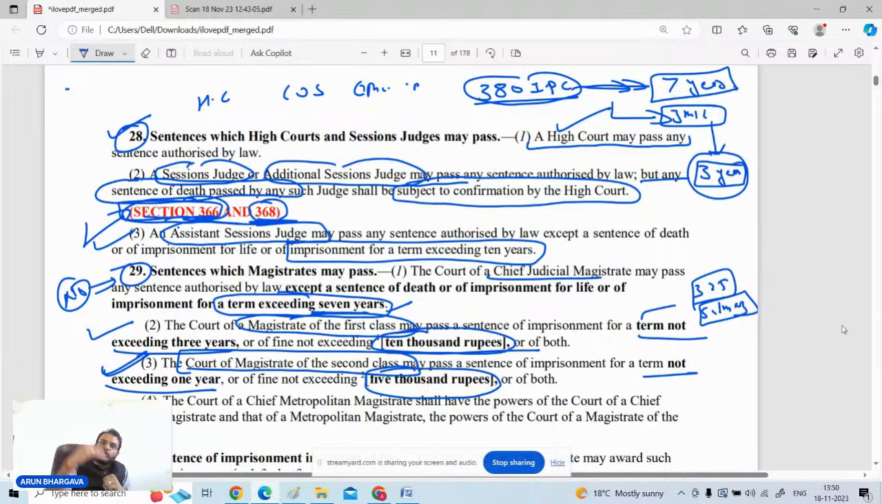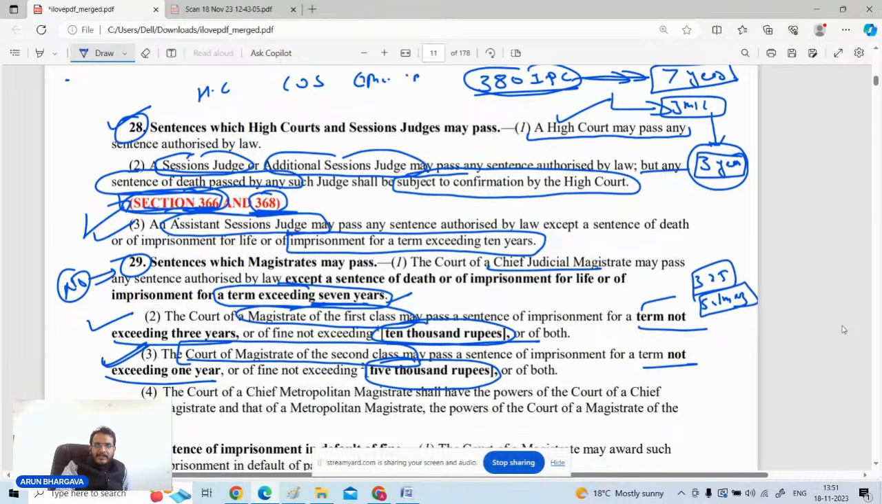The case is better to be tried by the court of session. There 323 is to be followed up. But if the matter is already tried by the Judicial Magistrate First Class, and he is of the view that more punishment is required to be given, but he is not empowered to do that, then in that scenario, section 325 submission proceedings will be taken up.